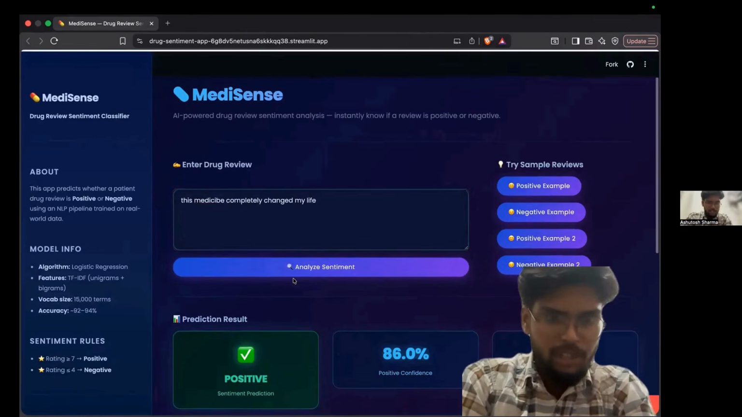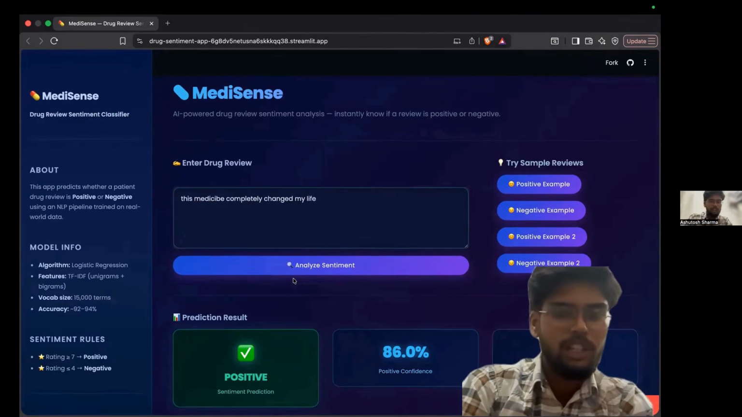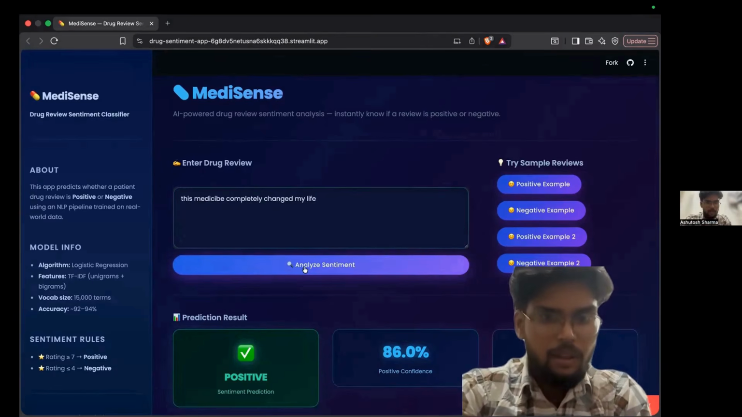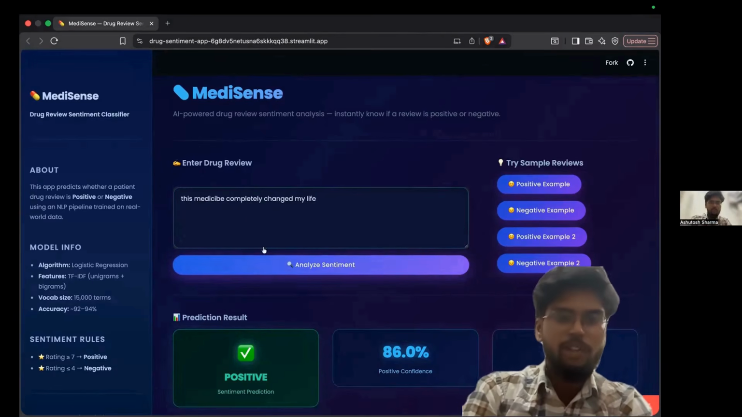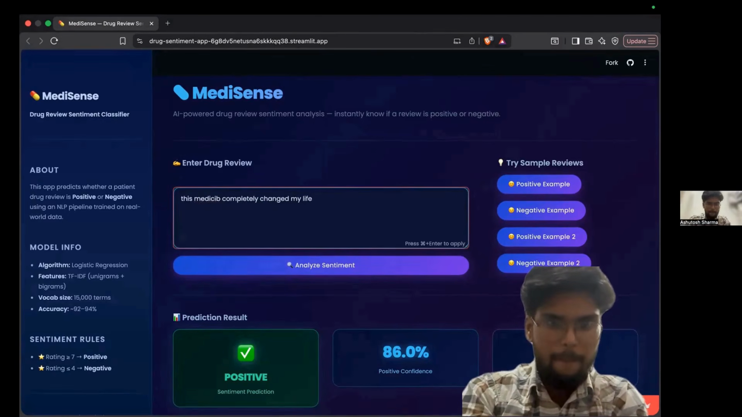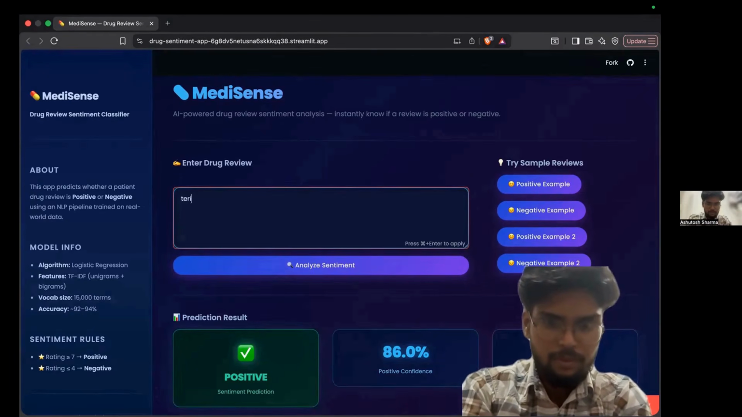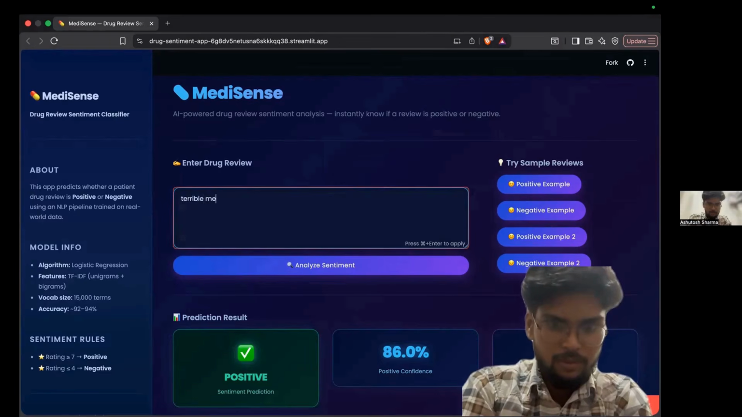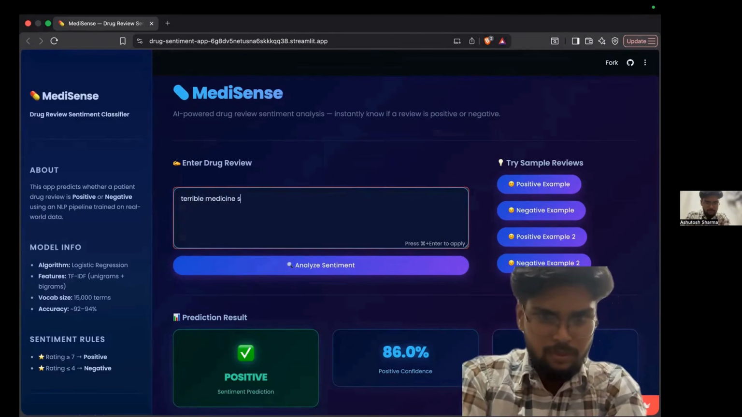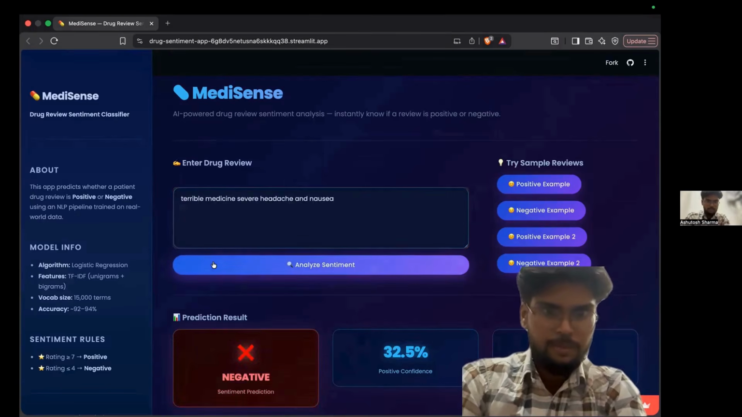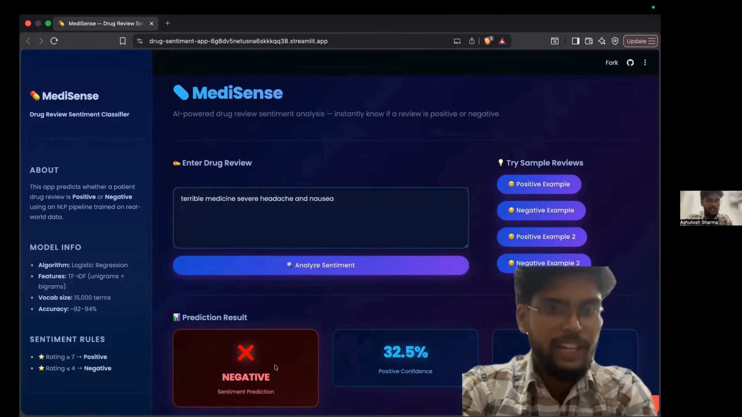Here you can see the positive sentiment because the review was positive. The confidence score is also high. Now we will go with the negative part. Here you can see it shows a negative result.